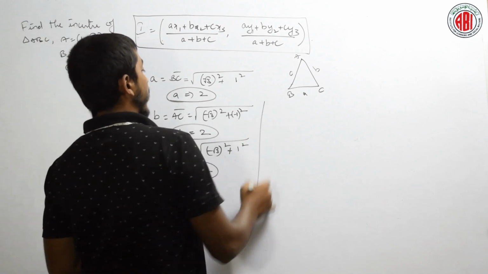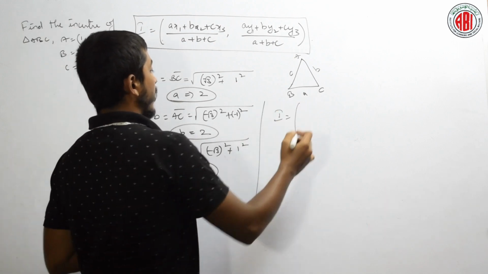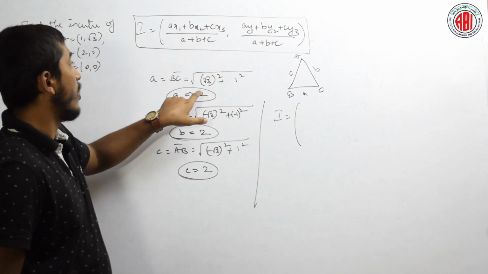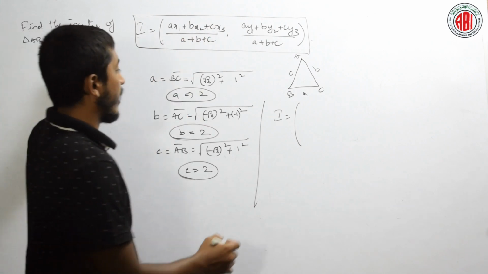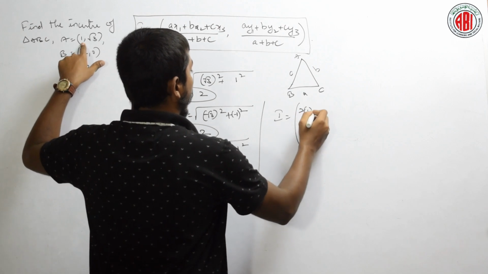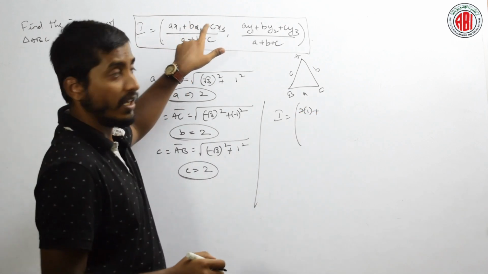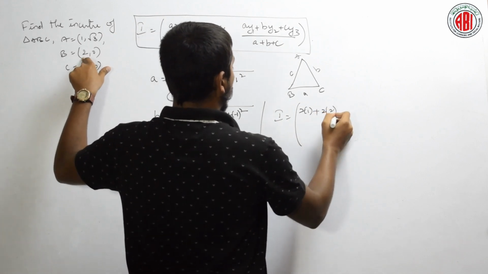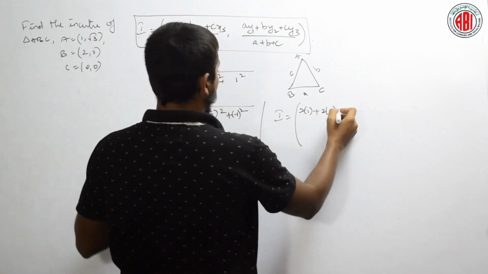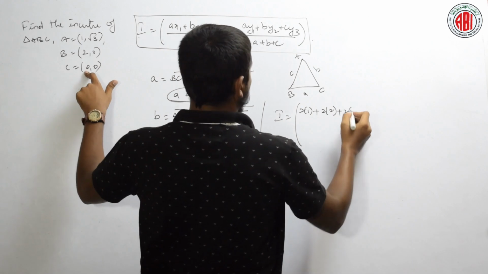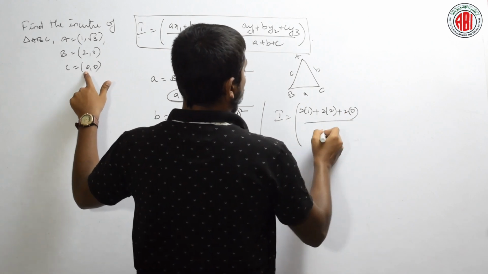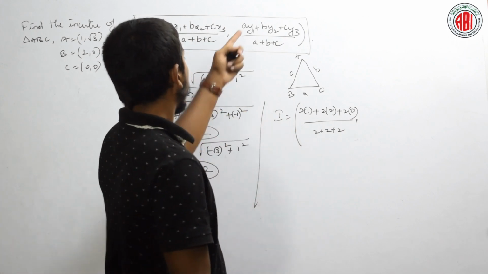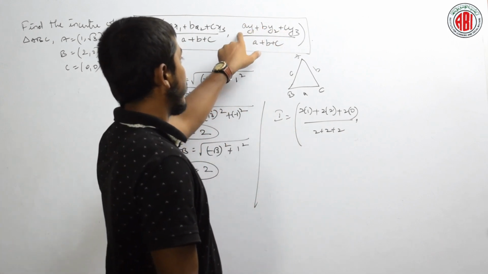Let us substitute directly in the incenter formula. What is that? a x1 plus b x2 plus c x3. What is a? 2, into x1, that is 2 into 1, plus b. What is b here? 2. What is x2? 2. 2 into 2 plus c, which is also 2, x3 is 0, divided by 2 plus 2 plus 2. Comma, the y coordinate: a y1, b y2, c y3. What are a, b, c?